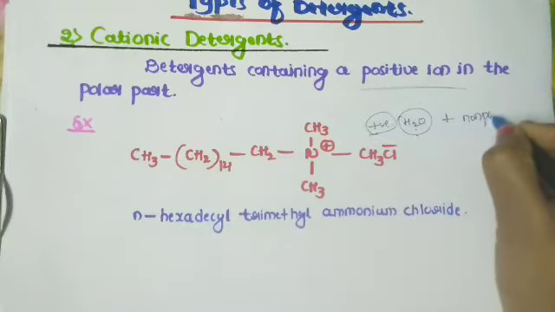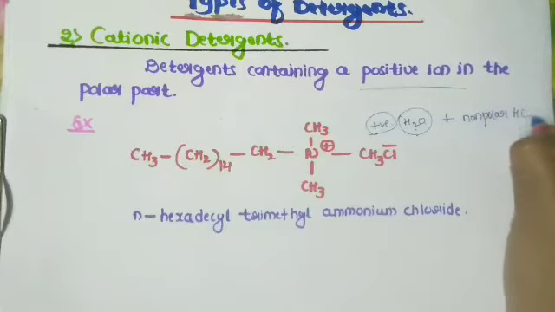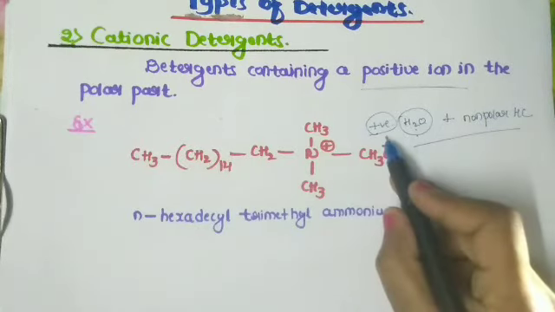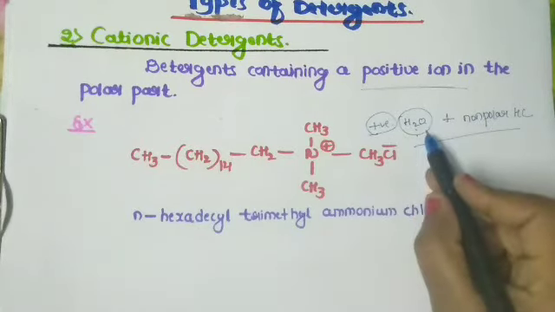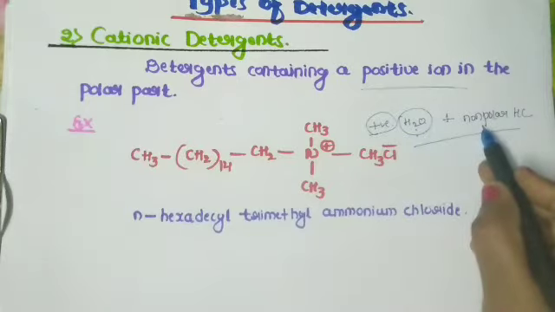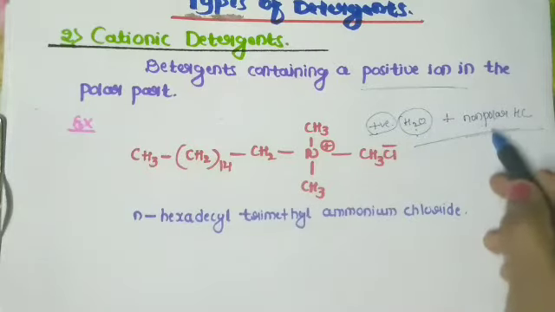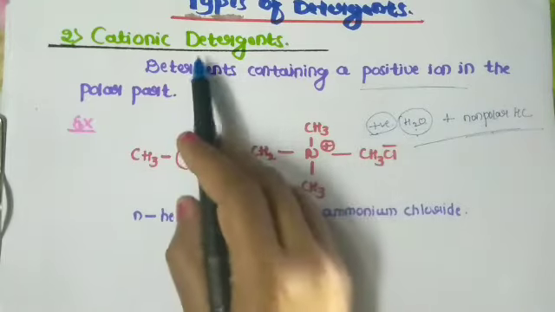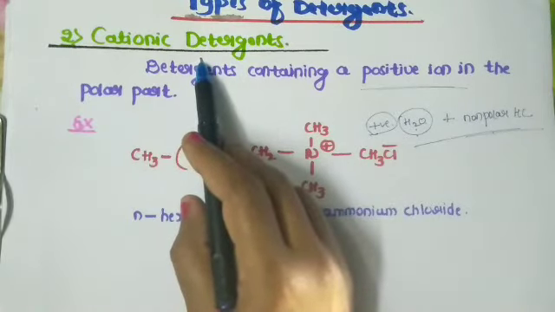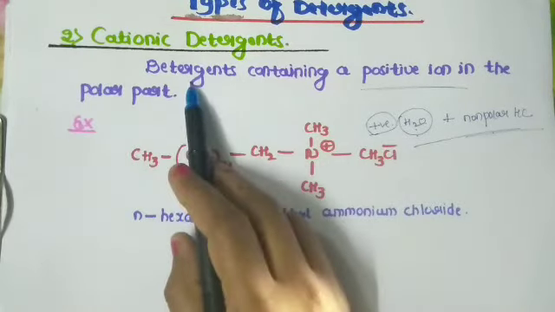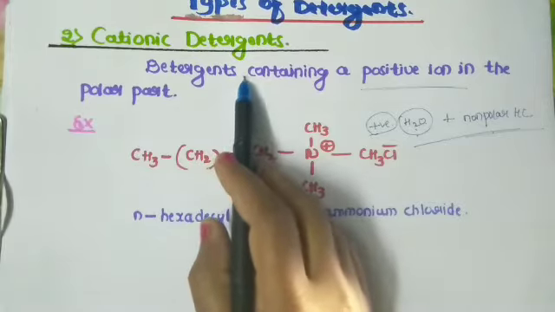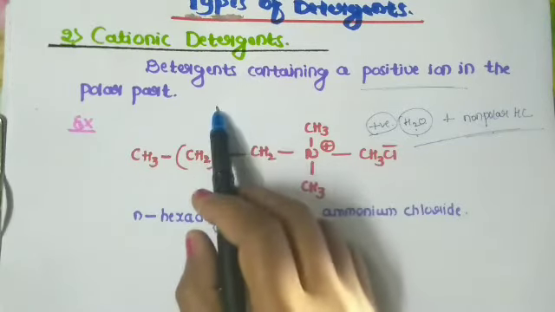It is attached to the non-polar hydrocarbon chain. A positively charged water soluble compound attached to the non-polar hydrocarbon is known as a cationic detergent. Here amine salts and quaternary ammonium compounds belong to this group.